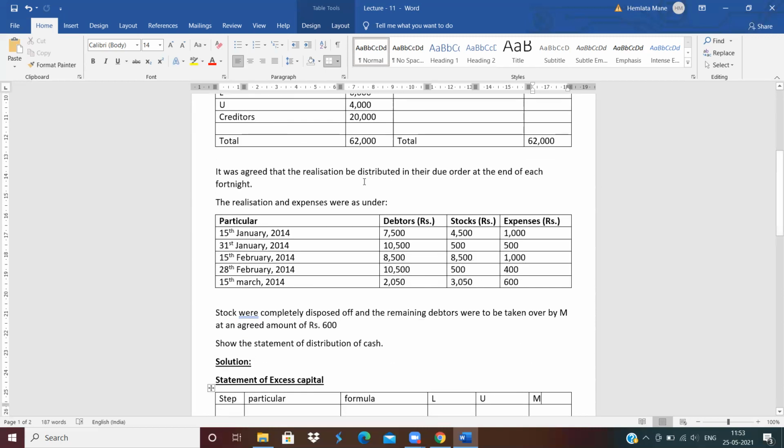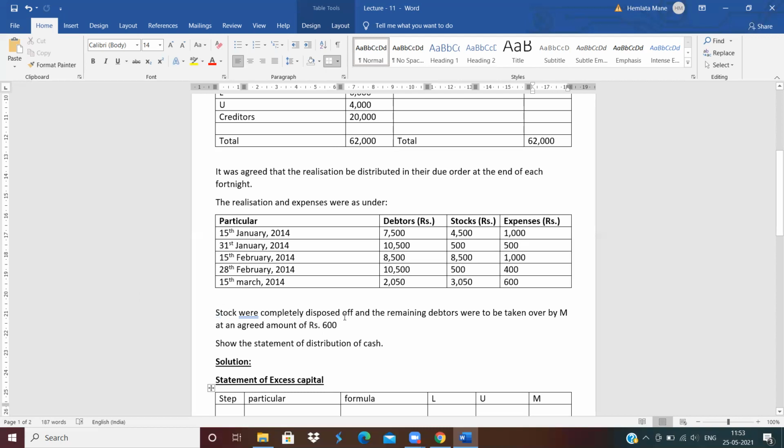Now next, it was agreed that the realization is to be distributed in due order at the end of each fortnight. Realization distributed at the end of each fortnight means what? After 15 days, realization was distributed. On 15th January, debtors, stock and expenses: debtors plus stock and less the expenses, then you will get the realization. Okay, so like this, realizations are given.